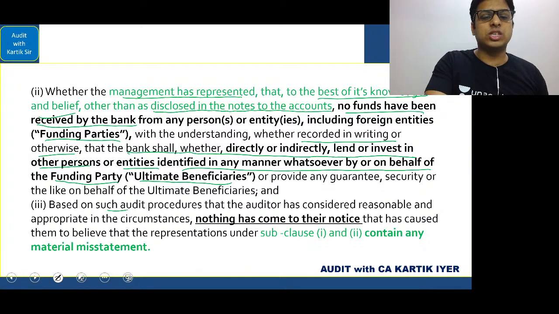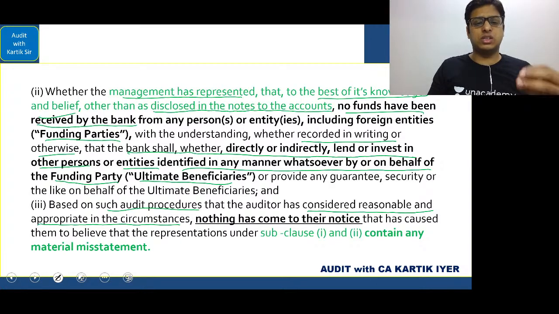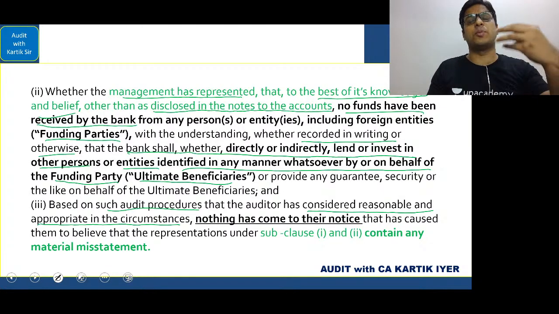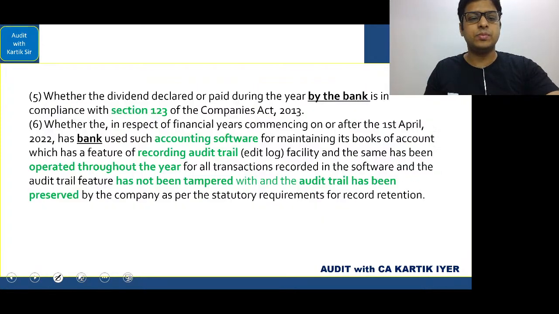Third is based on such audit procedures that the auditor has considered reasonable and appropriate in the circumstances. Nothing has come to their notice that has caused them to believe that the representation under subclauses 1 and 2 contains any material misstatement. So they are not doubting the representation given by the management. They feel whatever management has said, it has said truthfully.